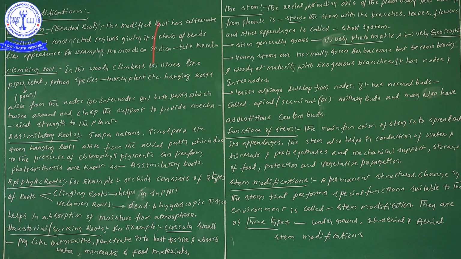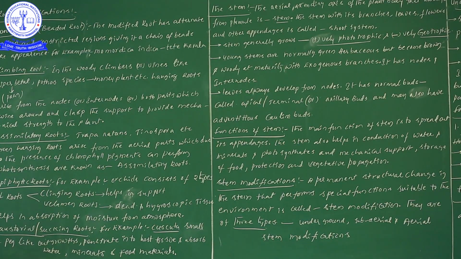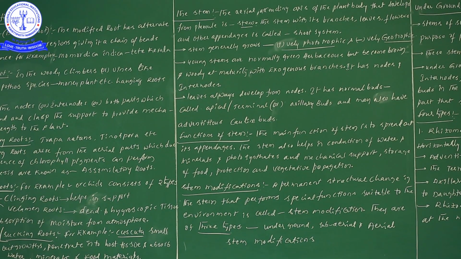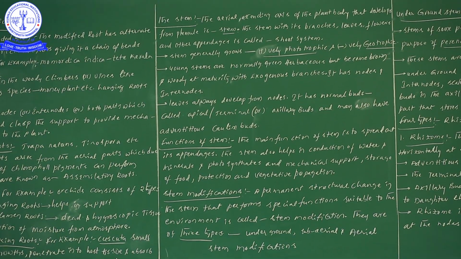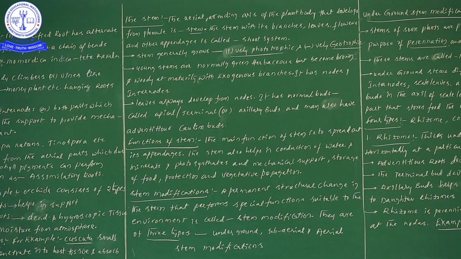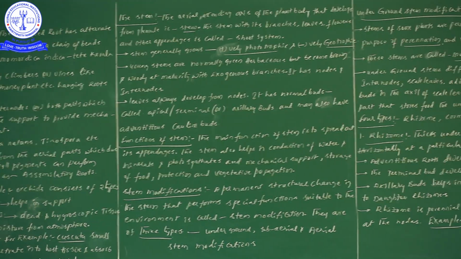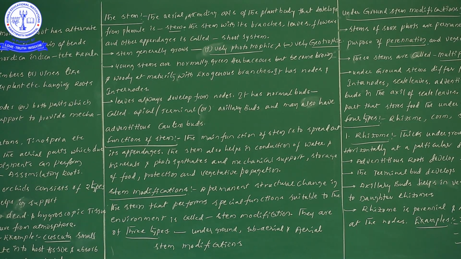Next one, so these are all different types of root modifications. Next one, stem information. Till now I have given explanation on the root modifications. There are different types of root modifications, and by mentioning textbook examples and apart from the textbook, I have covered so many examples under root modifications. So try to check all these and learn all these examples as well as modifications. They are important for the NEET examination.